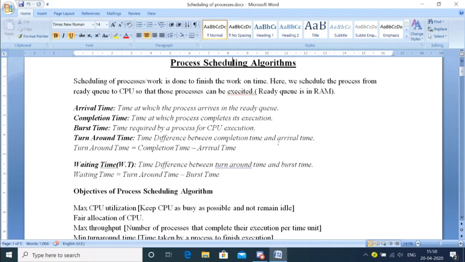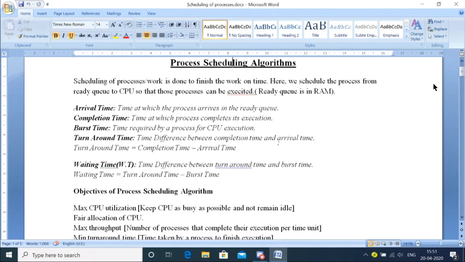In this method, we schedule the process from the ready queue. Initially, the processes will not be directly given to the CPU. They will be aligned somewhere, in the ready queue.